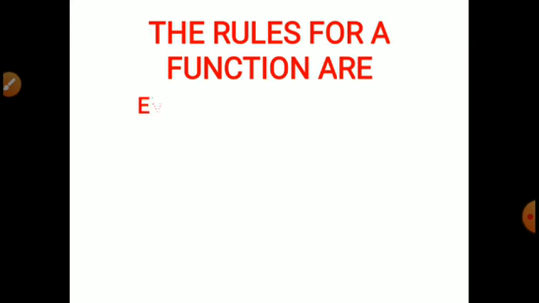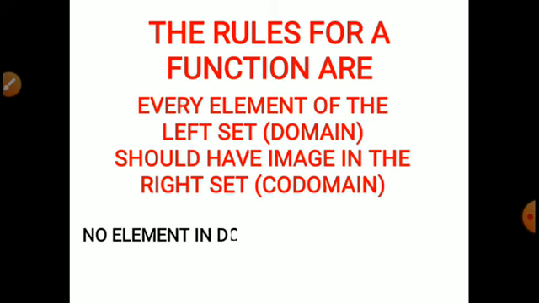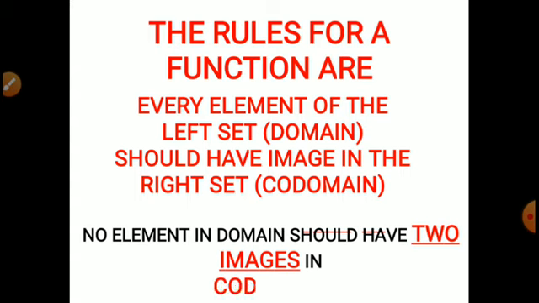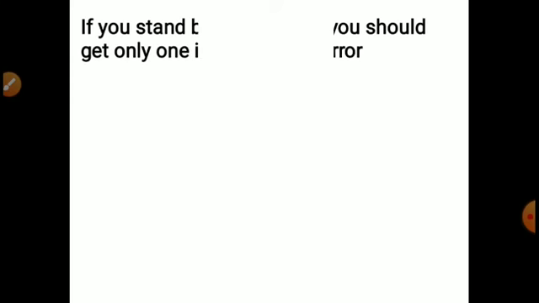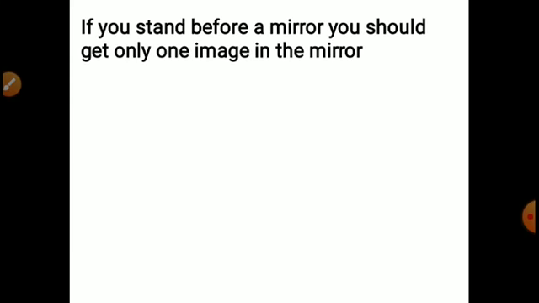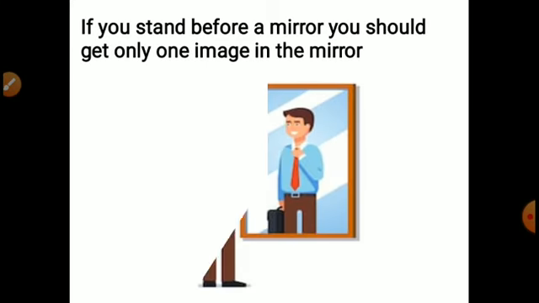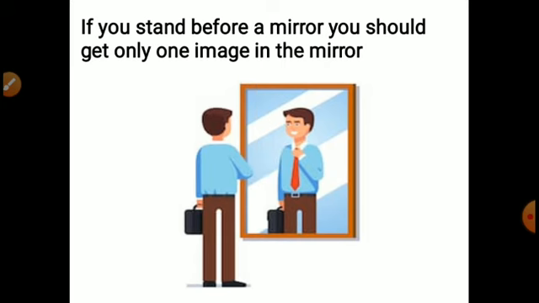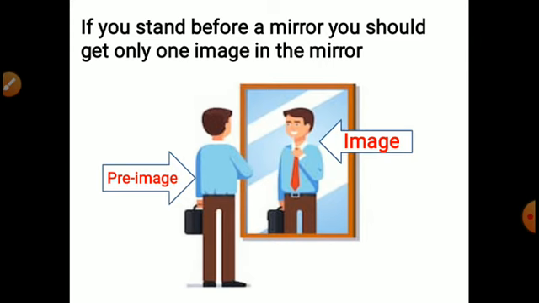The rules for functions are: every element of the left side, that means the domain, should have an image in the right side codomain, and no element in the domain should have two images in the codomain. For a relation to be a function, it is compulsory that, if you stand before the mirror, you get only one image in the mirror. This is the pre-image. This is the image.